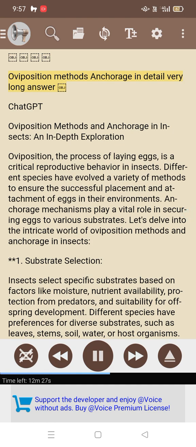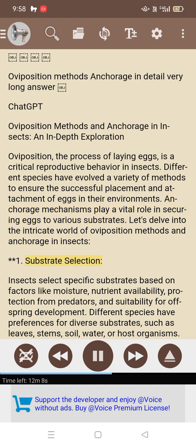Oviposition methods, anchorage in detail. Oviposition methods and anchorage in insects, an in-depth exploration. Oviposition, the process of laying eggs, is a critical reproductive behavior in insects. Different species have evolved a variety of methods to ensure the successful placement and attachment of eggs in their environments. Anchorage mechanisms play a vital role in securing eggs to various substrates. Let's delve into the intricate world of oviposition methods and anchorage in insects.